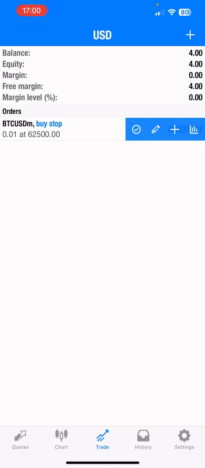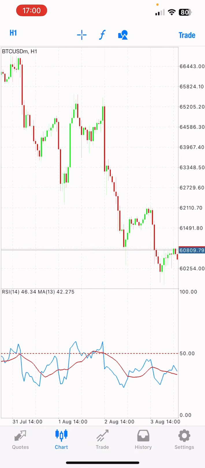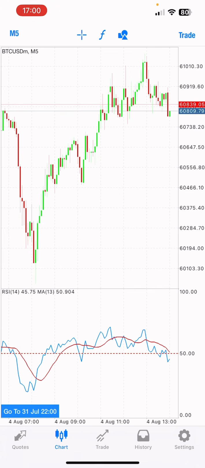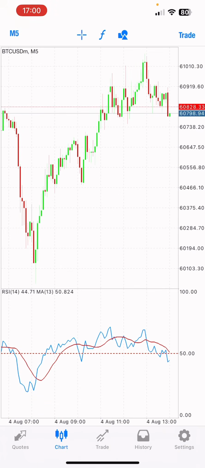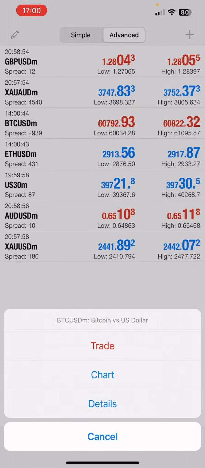So let's say now I want to enter the trade currently. You can delete this as well, because sometimes it's not going to be triggered. Let's go to the chart of Bitcoin. Let's say now, instead of this, I say, okay guys, enter the market. I send a signal, the same signal.